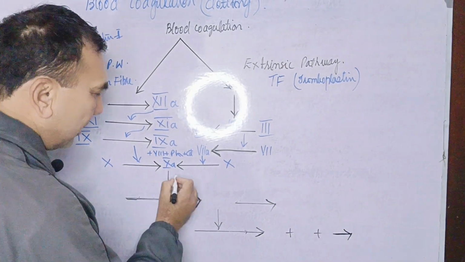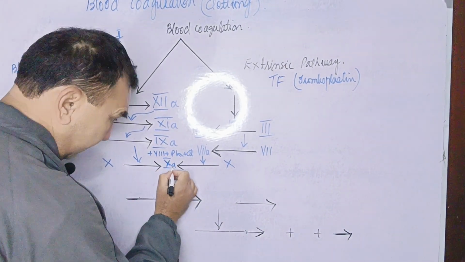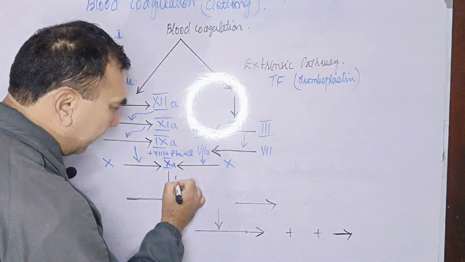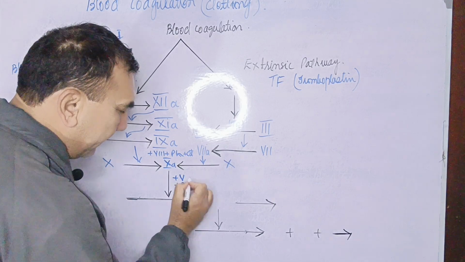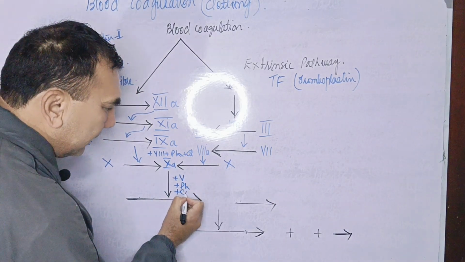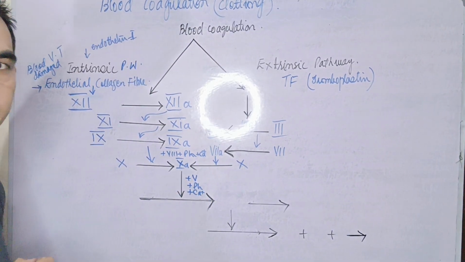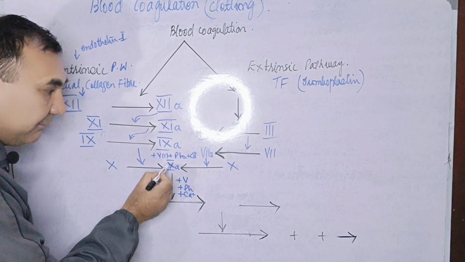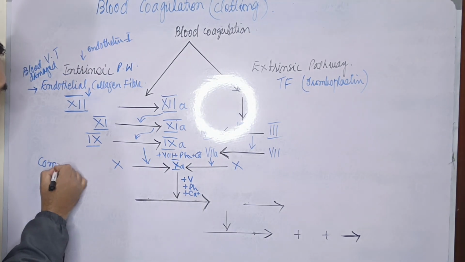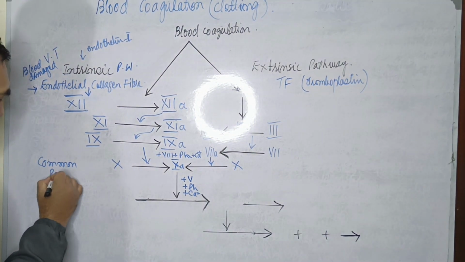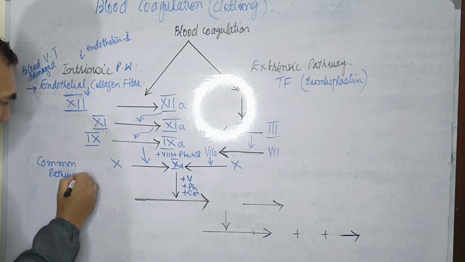Now what's the common pathway? The factor 10th A, with the help of the factor 5, with the help of the phospholipids, and with the presence of the calcium. The 10th factor A, now here the common pathway will be started.